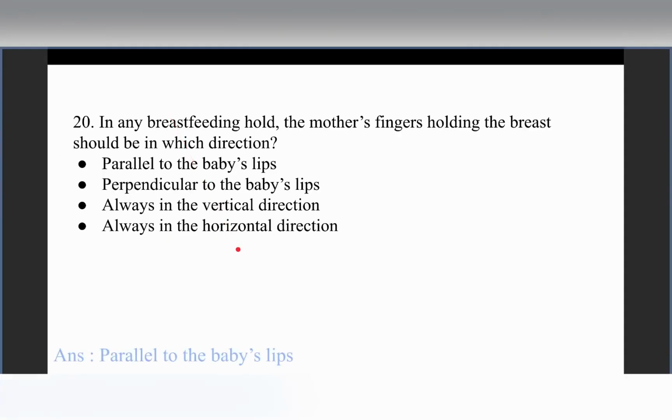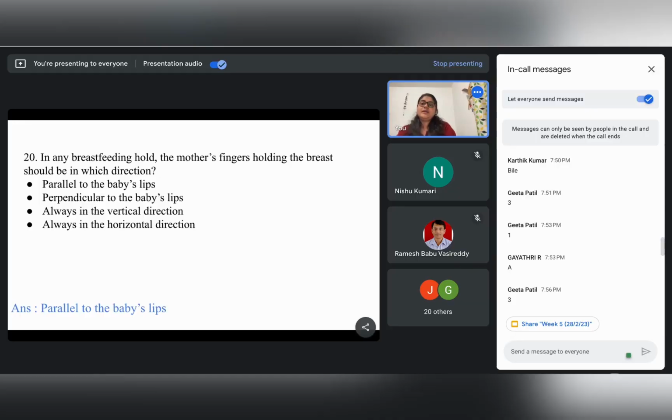So, as we know, there are different positions in which the mother can hold the baby: a cradle hold, a cross cradle hold, a rugby or football hold, and a side lying position, right?